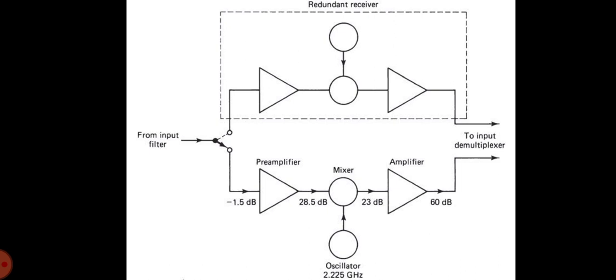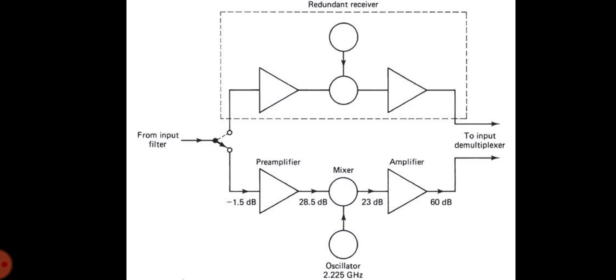The LNA feeds into a mixer stage, which also requires a local oscillator signal for the frequency conversion process. The power drive from the local oscillator to the mixer input is about 10 dBm. The oscillator frequency must be highly stable and have low phase noise. A second amplifier follows the mixer stage to provide an overall receiver gain of about 60 dB.